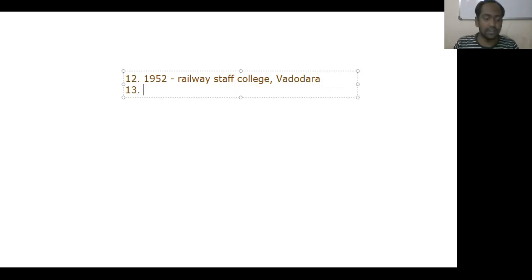And in the year 1952, one more institute was established for railways, that is the Railway Testing and Research Center. The research center was established in the year 1952 itself.